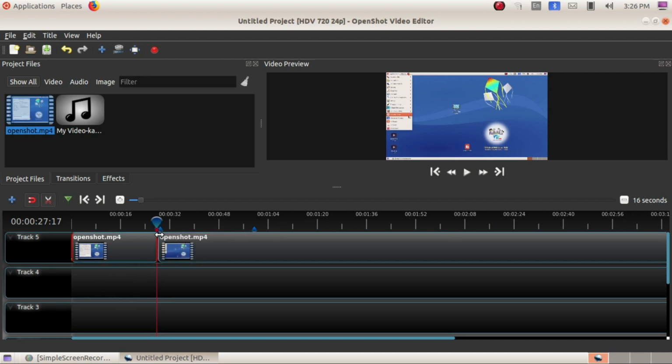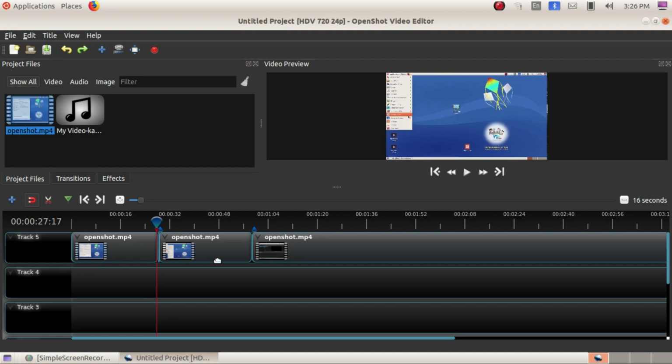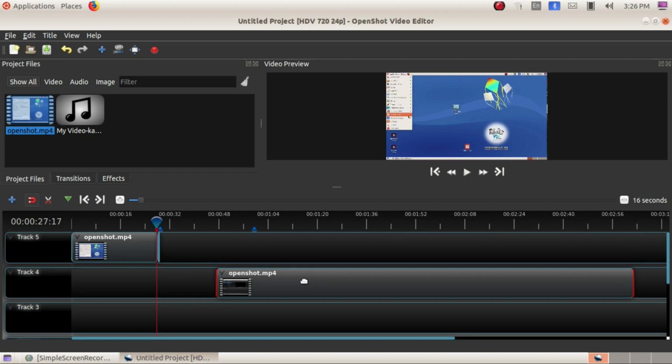If you need, you can change. Okay, and here also just cut, and again go to this, right click on the part, remove. Okay, just select the portions which you need and just click delete. And if you want to arrange this section in another track means you can include.